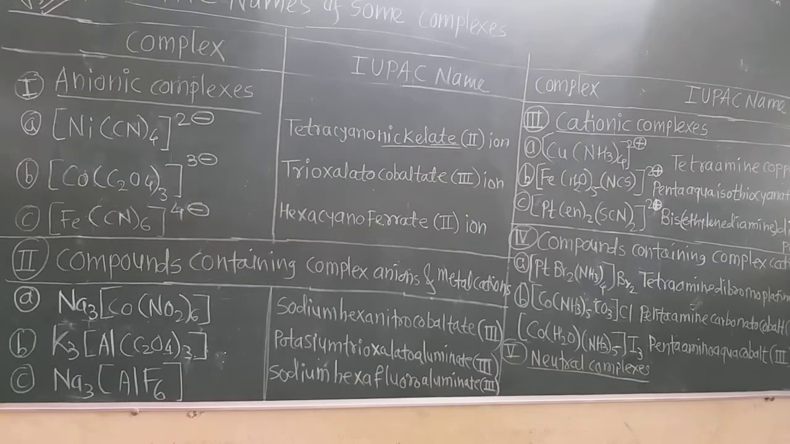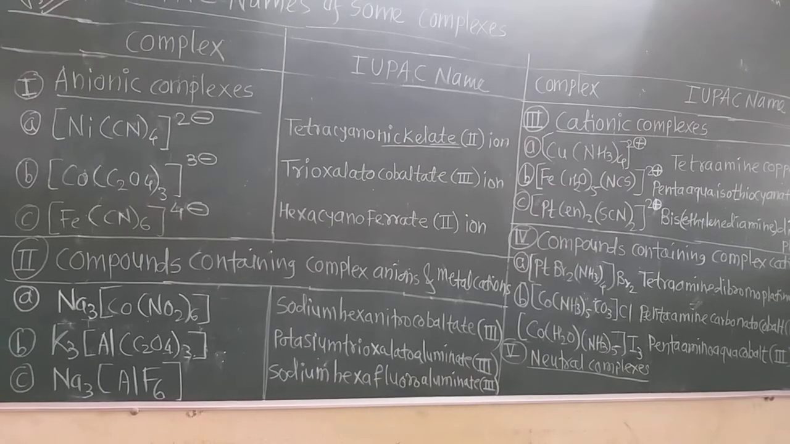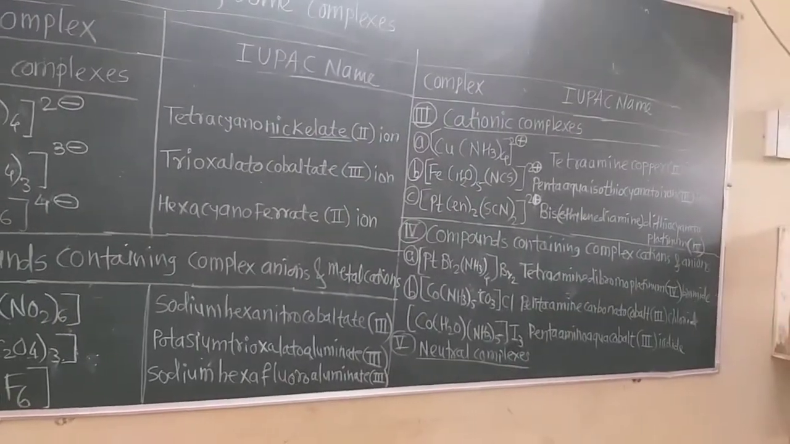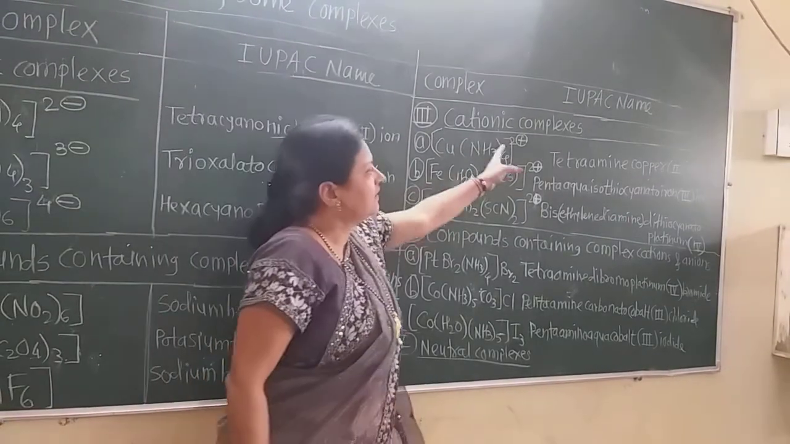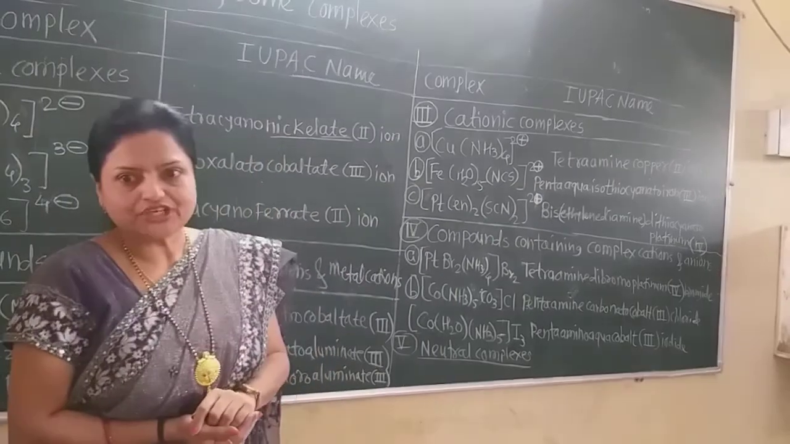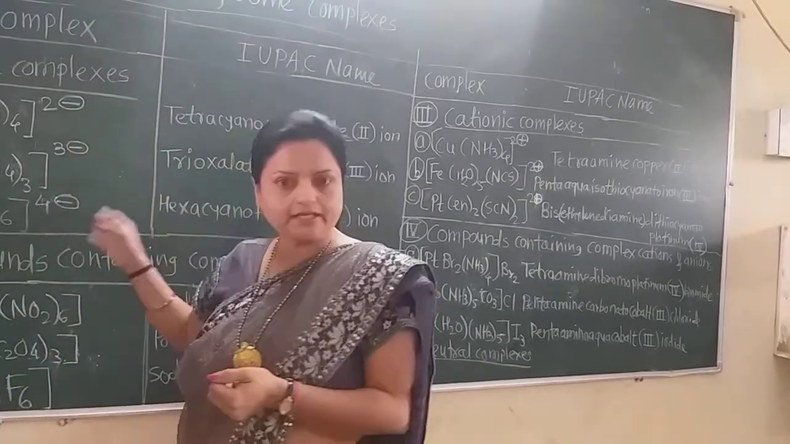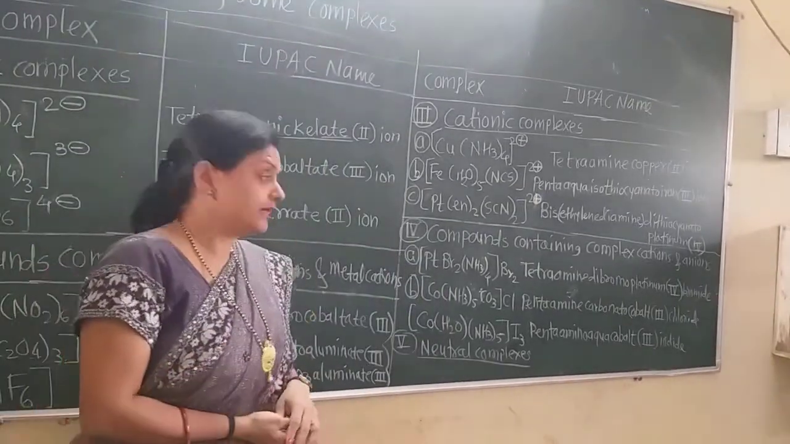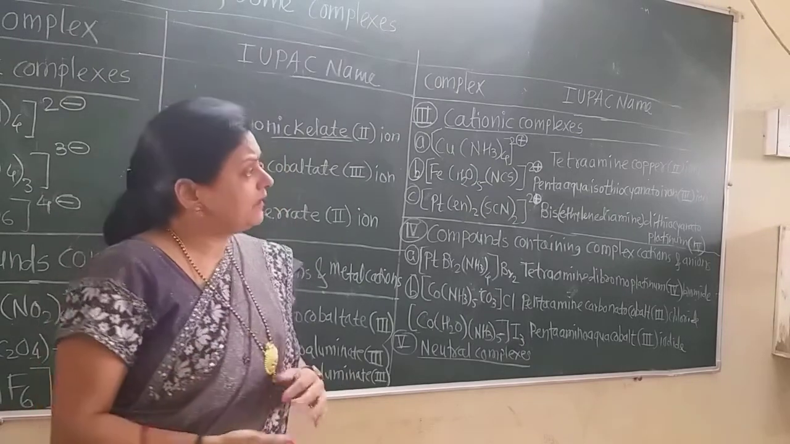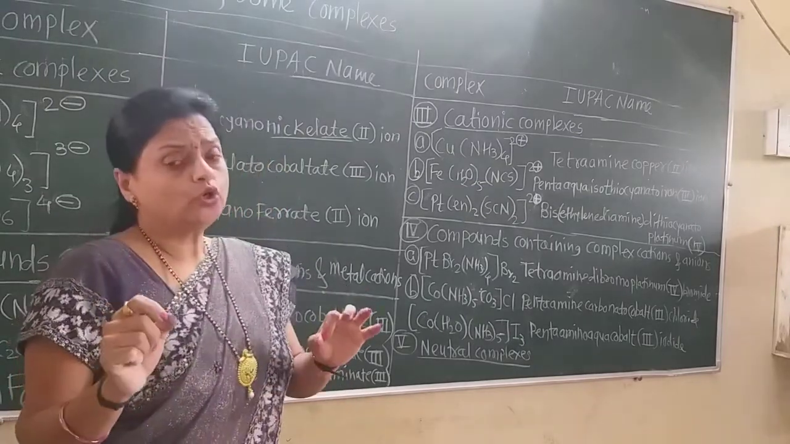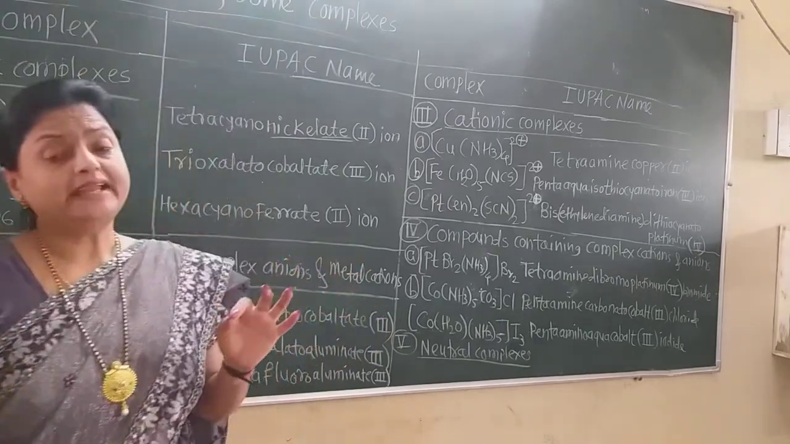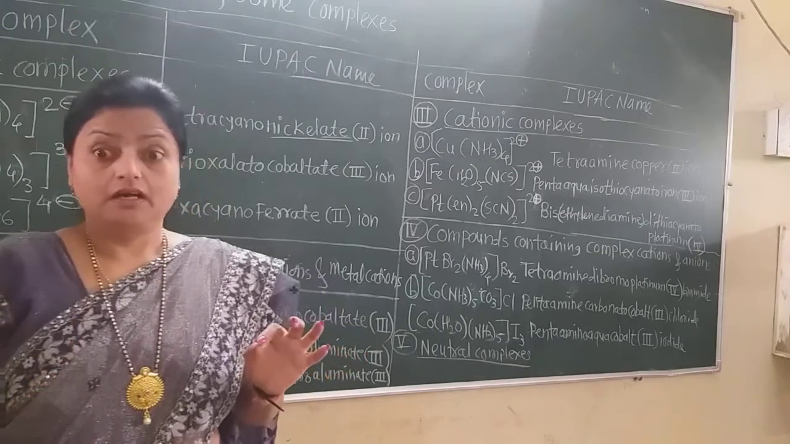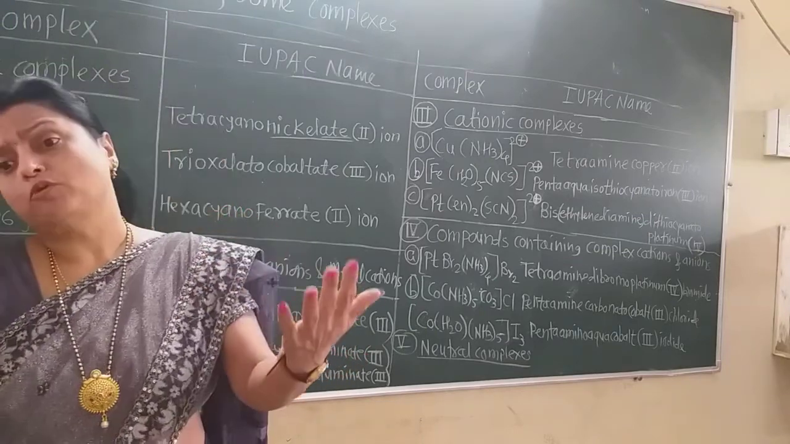Now consider the cationic complexes. How are the IUPAC names of cationic complexes given? See here. Now these are all cationic complexes because the coordination sphere has the positive charge on them. These are the anionic complexes because the coordination sphere has negative charge. Now during nomenclature of the cationic complex, do not write the name of the metal ion by ending the suffix ate. Directly write down the usual name of that cation.